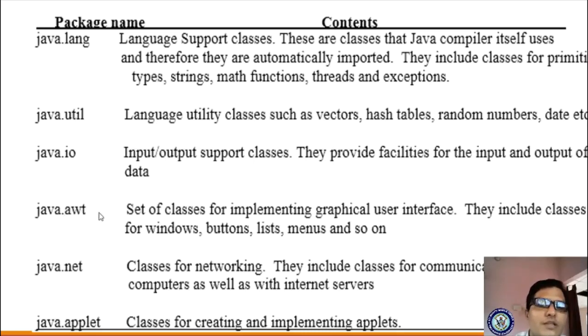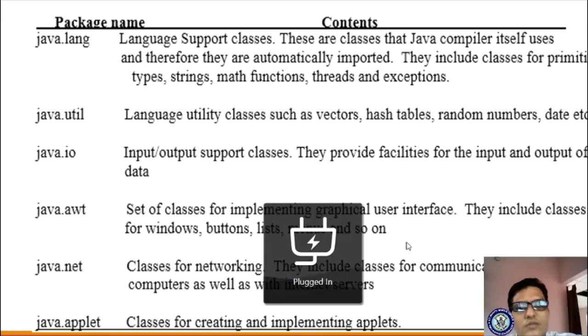Now let us see the java.awt package. AWT stands for Abstract Window Toolkit, a set of classes for implementing graphical user interfaces. So with the Abstract Window Toolkit you are developing graphical user interfaces, which means you are developing software.